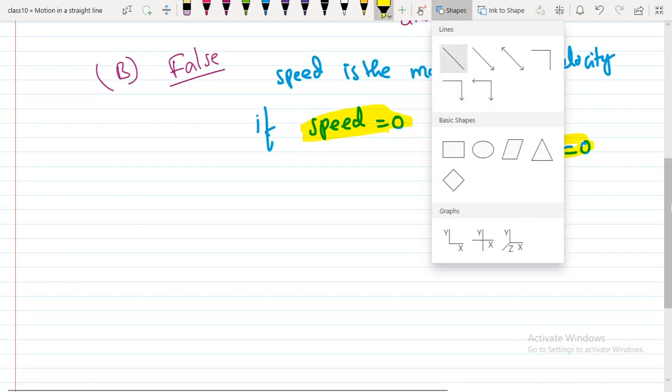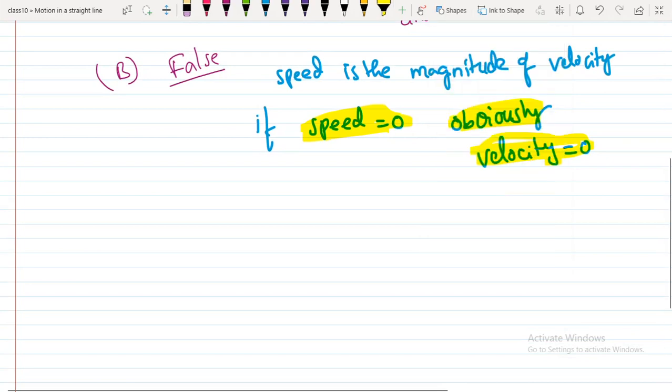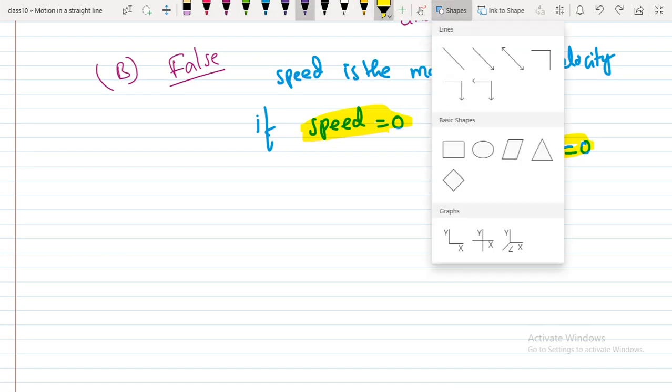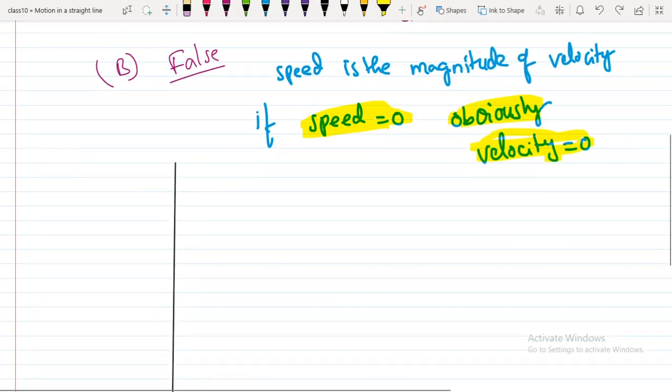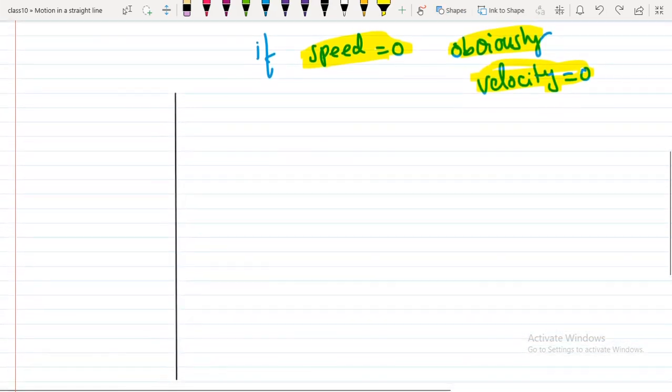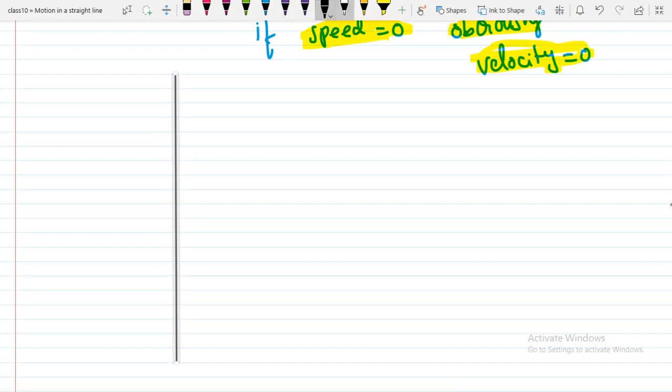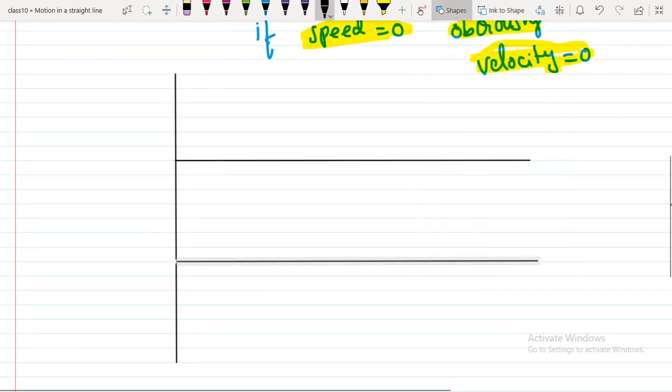Suppose I draw the corresponding three graphs in parallel: one is position versus time, one is velocity versus time, one is acceleration versus time.